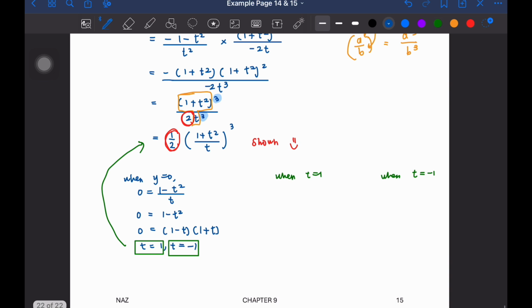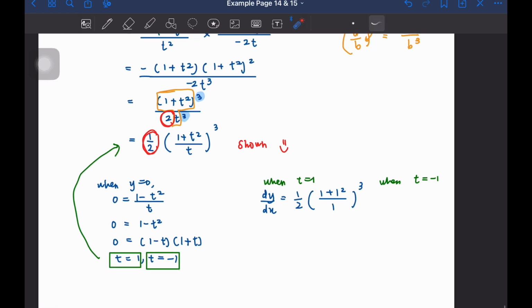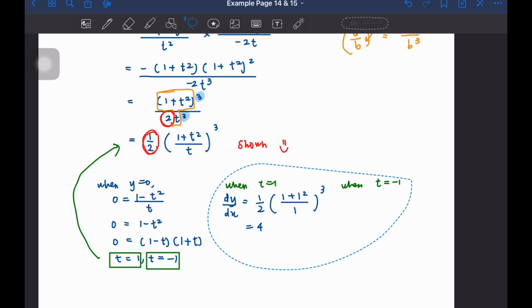Okay, so kita akan dapatlah kita punya dy dx, right? So the first is going to be 1 over 2 dalam bracket. Okay, awak dapat 1 plus 1 square over 1 power 3. Okay, so jangan pakai calculator. 1 plus 1 adalah 2. 2 over 1 adalah 2. 2 power 3 adalah 8. 8 divided by 2 is 4.